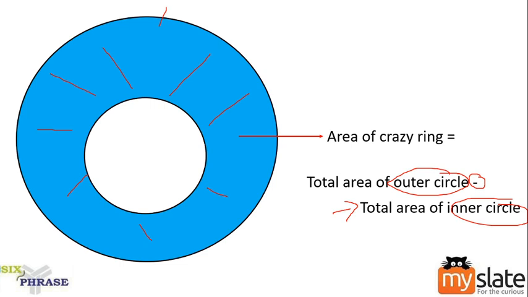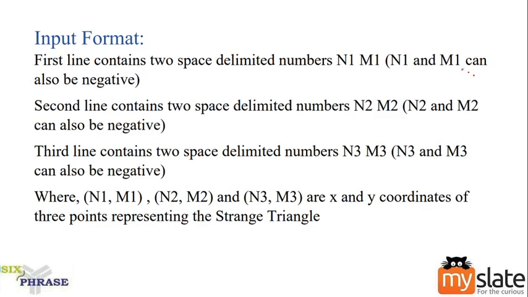Now let us focus on how our input is going to be. The first line contains two space delimited numbers n1, m1. n1 and m1 can be negative. The second line contains n2, m2. The third line contains n3, m3. So what are n and m?